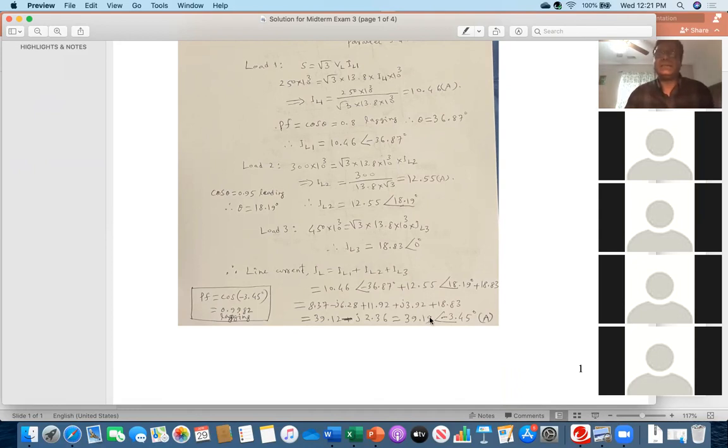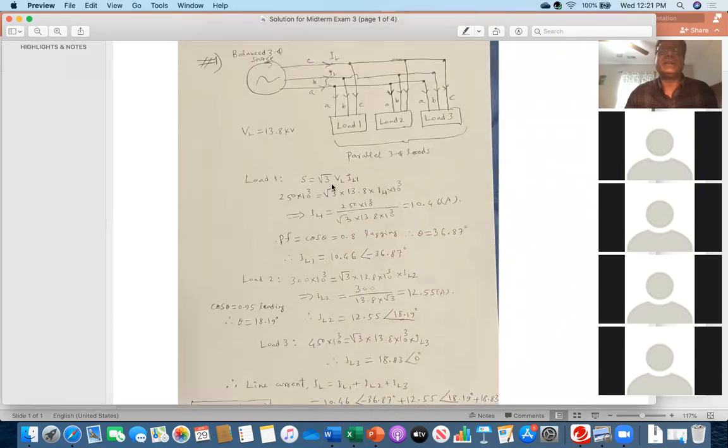Therefore, in your result, you got here plus sign, but then some of you have written this is the leading, so that got confused. So that's why in that case, I have got 3 credit or 4 credit, depending on how you did. And some of you, instead of summing up the line current, have summed up their KVA.